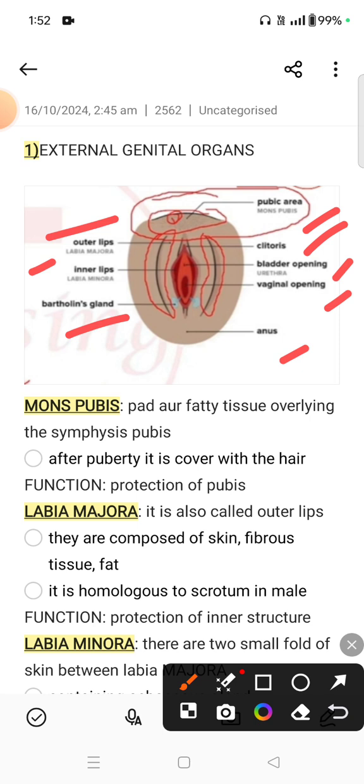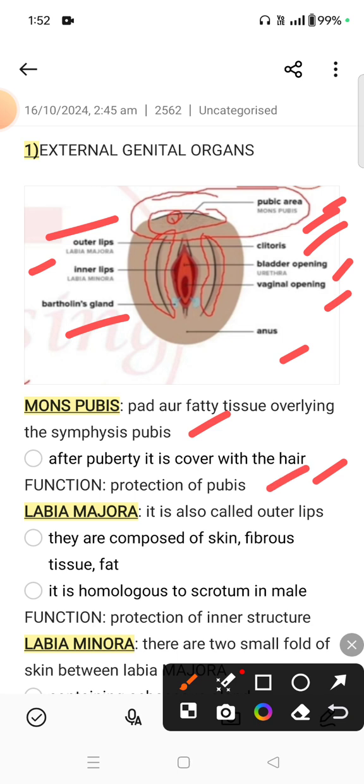Now the mons pubis is also known as the pubic area. It is a pad of fatty tissue overlying the symphysis pubis. After puberty it is covered with hair, so at the time of adolescent age, over 12, it is covered with hair. Its function is to protect the pubis.